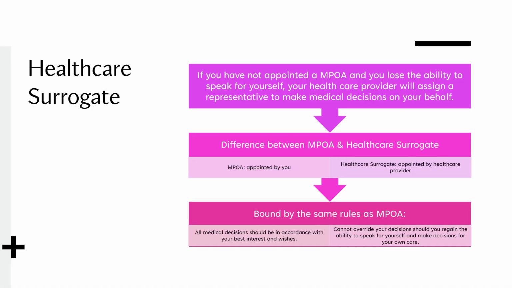In the event that a patient has not already designated an MPOA and the patient is unable to make medical decisions for themselves, a healthcare provider will appoint a healthcare surrogate. Healthcare surrogates follow the same rules as an MPOA in that they should make all medical decisions with the patient's best interest in mind. And if the patient regains the ability to make decisions for themselves, the healthcare surrogacy is voided.